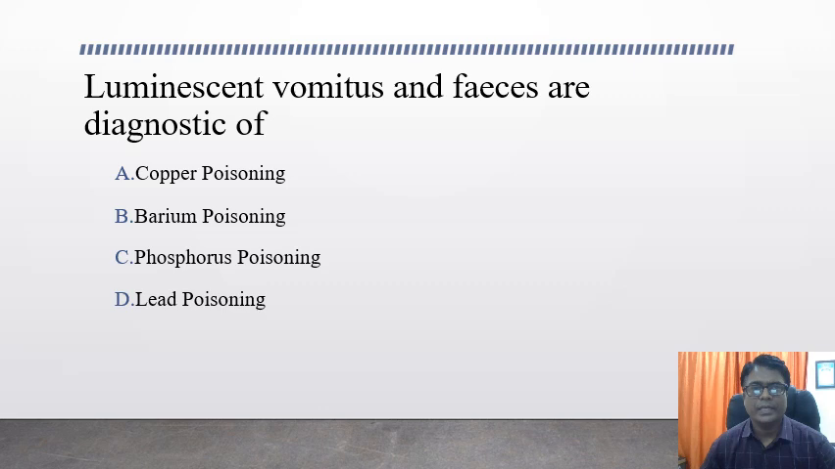Luminescent vomitus and feces are diagnostic of, the options are copper poisoning, barium poisoning, phosphorus poisoning, and lead poisoning. The answer is phosphorus poisoning.